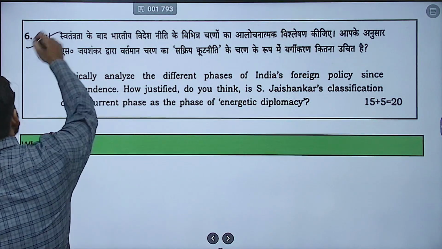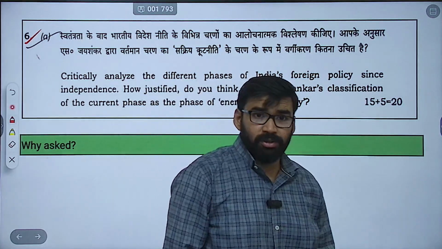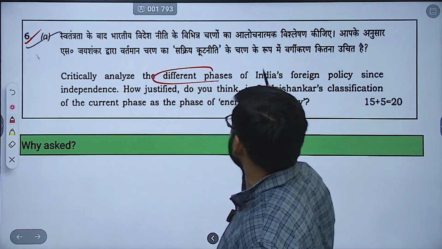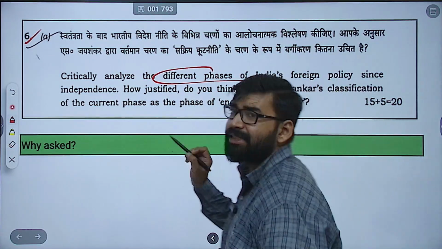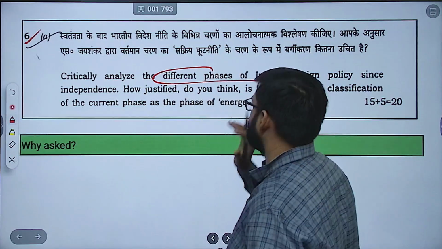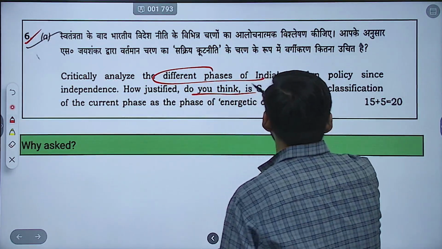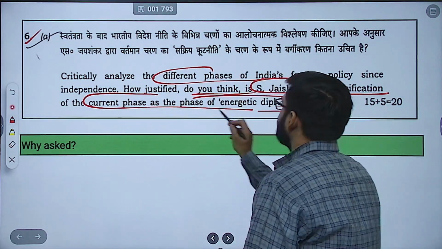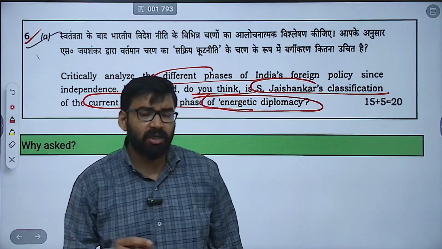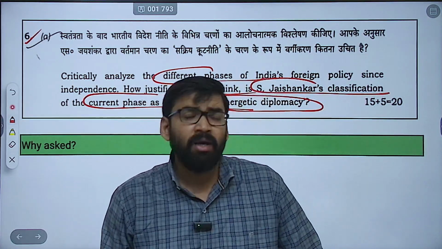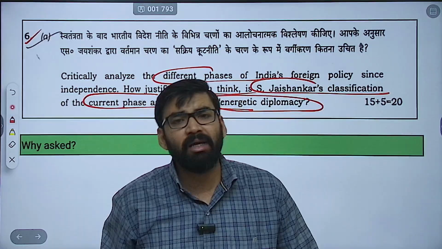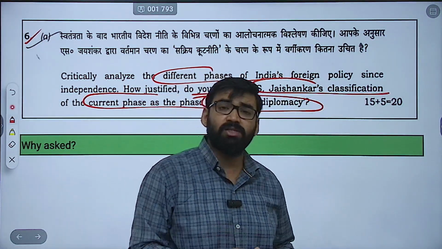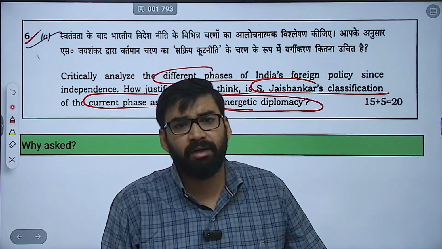Now the sixth question. Now long questions. First part: critically analyze the different phases of India's foreign policy since independence. How justified do you think is S. Jaishankar's classification of the current phase as energetic diplomacy? Jaishankar once, in a 2019 speech, mentioned that there are 6 phases in India's foreign policy, and currently the 6th phase is going on, which is called energetic diplomacy.